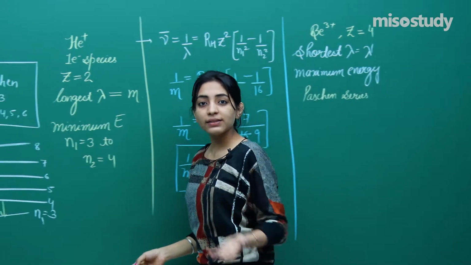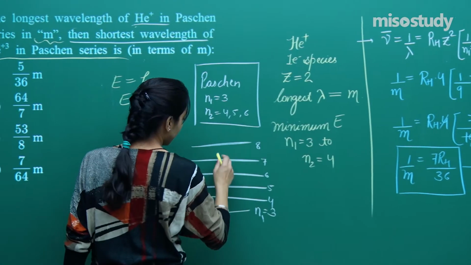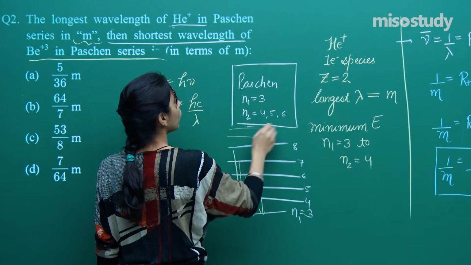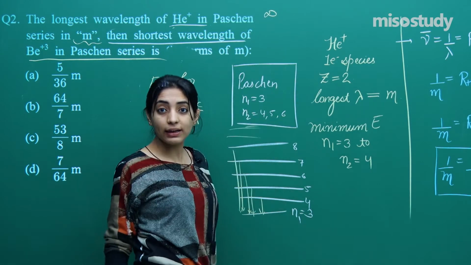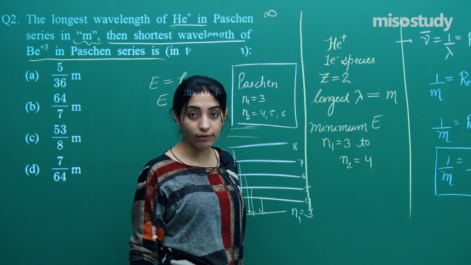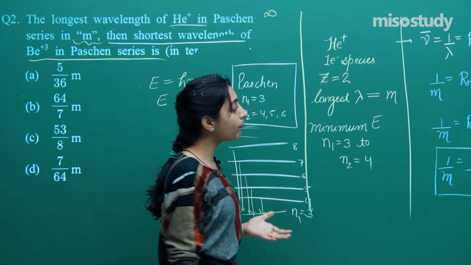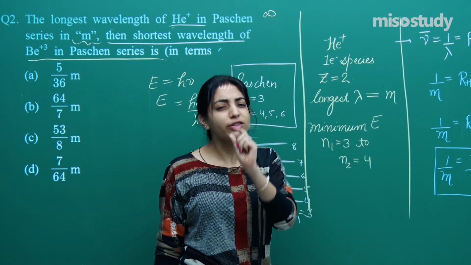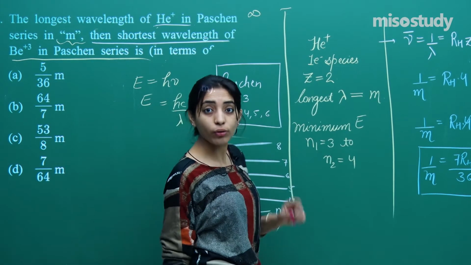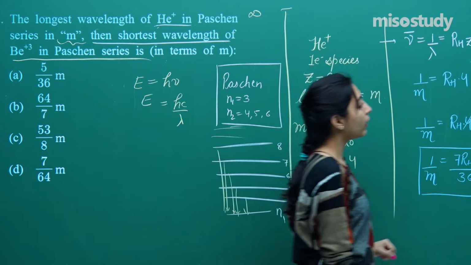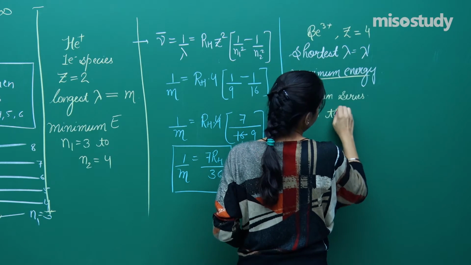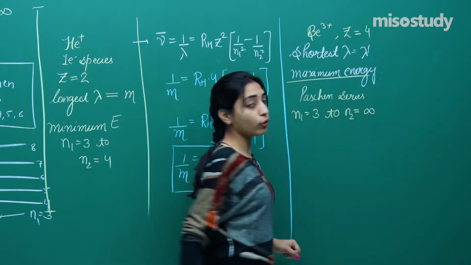Now see, in the case of Paschen series, the wavelength gets longer and longer. When you move to infinity, which you won't be able to see, from infinity, if you are coming on to 3, that has the maximum energy but the smallest wavelength. I am correcting myself. The energy is maximum from infinity to 3, whereas the wavelength will be minimum. So the maximum energy transition will be from N1 is equal to 3 to N2 is equal to infinity.